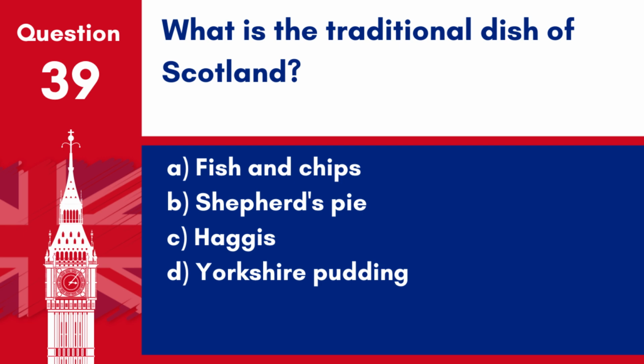Question 39. What is the traditional dish of Scotland? A. Fish and chips. B. Shepherd's pie. C. Haggis. D. Yorkshire pudding. Answer: C. Haggis. Haggis is a traditional Scottish dish, particularly popular on Burns Night.